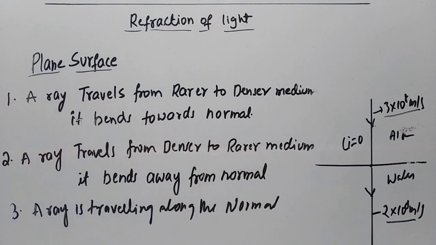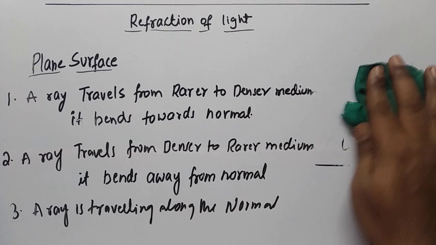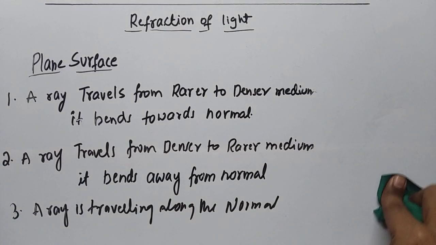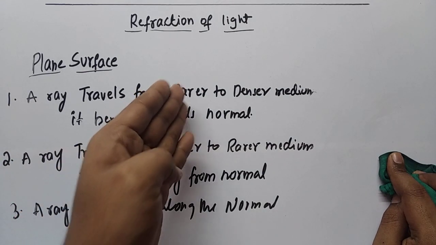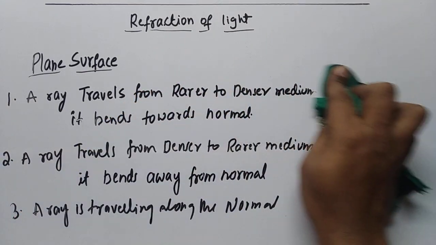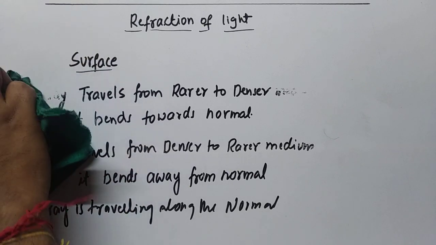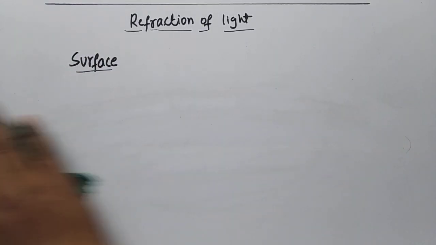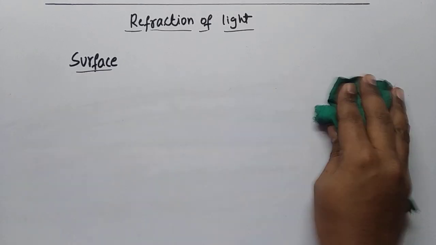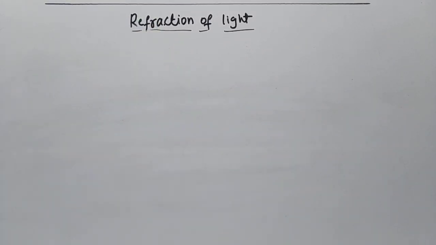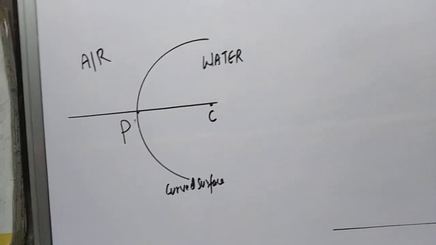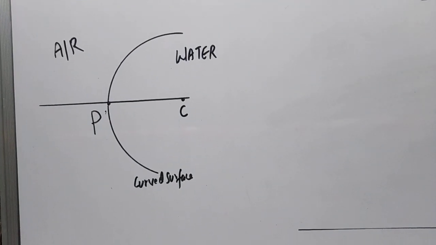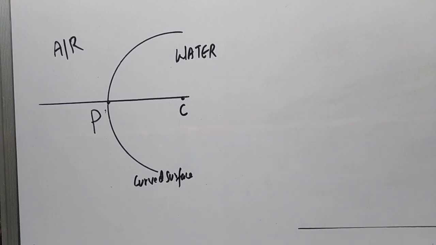Okay, these are the three cases explained on the plane surface. Now we'll see the cases when a ray is traveling from rare to denser or denser to rare in the curved surface. Let me explain the same cases for a curved surface. So let me assume some curved surface. You can see here, I have assumed a curved surface, right? So this is your curved surface.